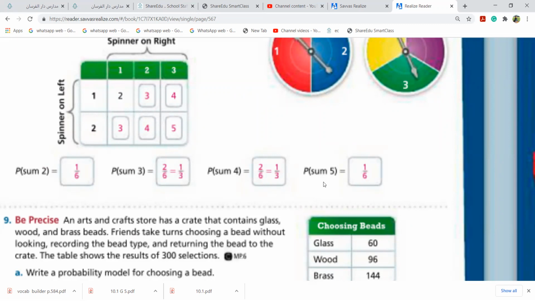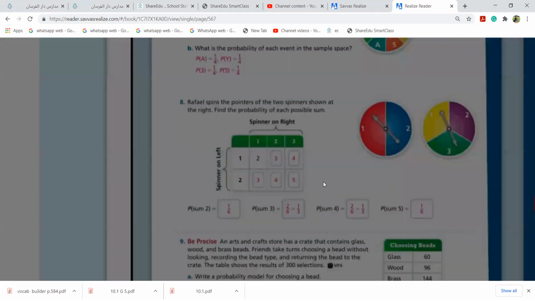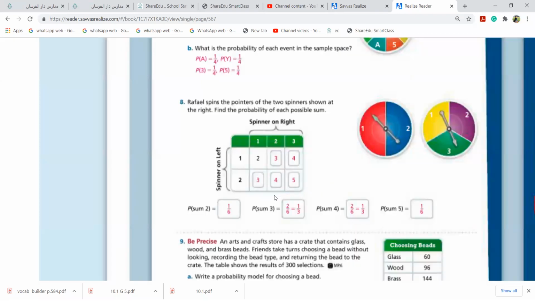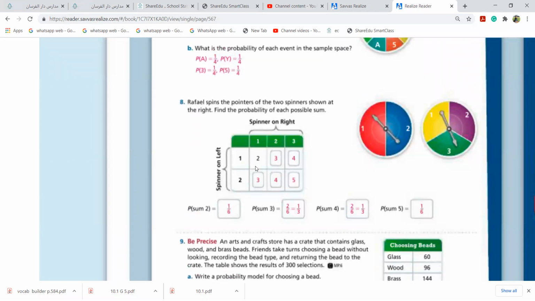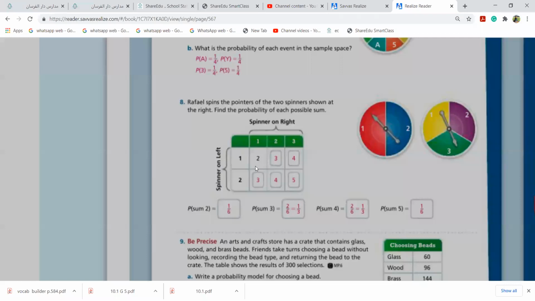How many glass beads are there? Look on the table and tell me, how many glass beads are there? 60. Okay, and 60 over what? Total, how many beads are there?